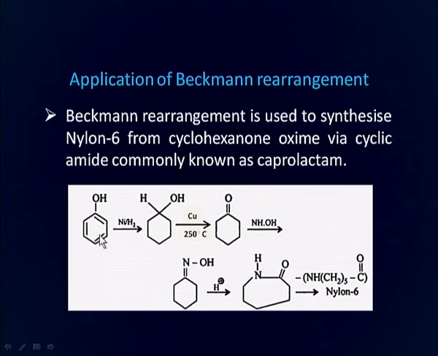Starting from phenol, first of all we can prepare cyclohexanol by hydrogenation, followed by oxidation to form cyclohexanone, and then the cyclohexanone is converted into its oxime, undergoes Beckmann rearrangement, and this caprolactam then polymerizes into nylon 6. And this is a very important application of Beckmann rearrangement, where this rearrangement is used for the preparation of a commercial product like nylon 6.